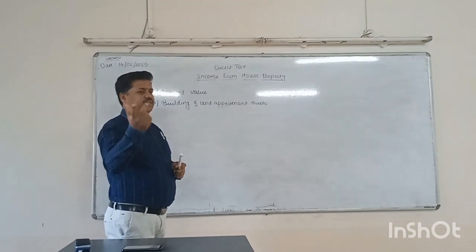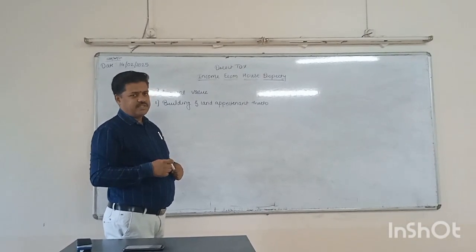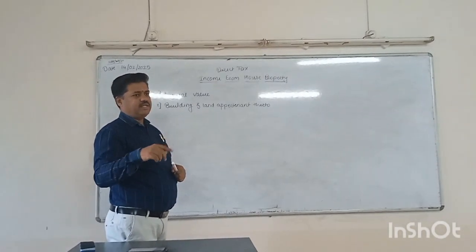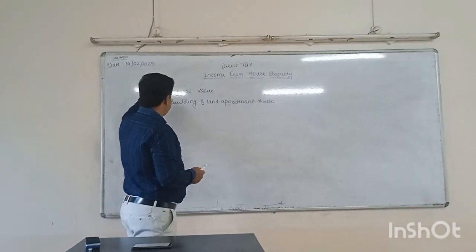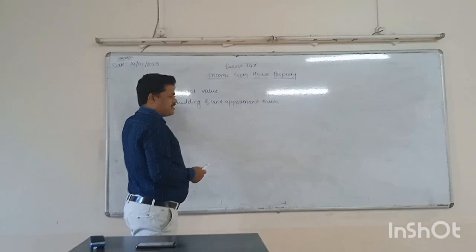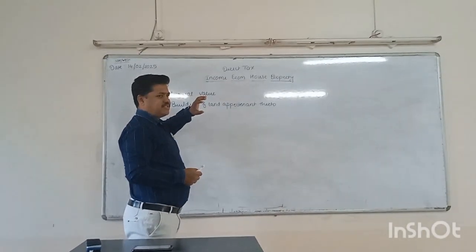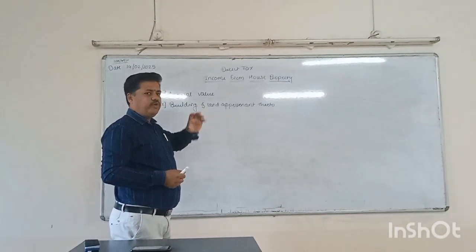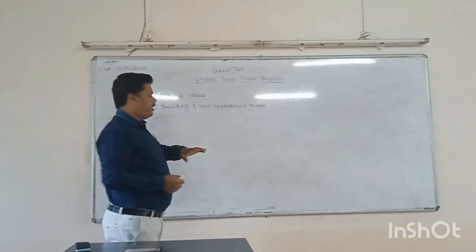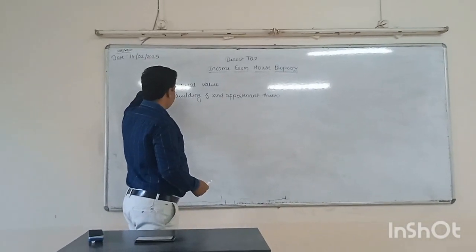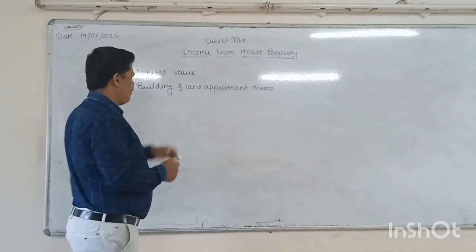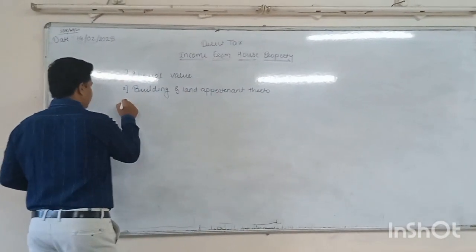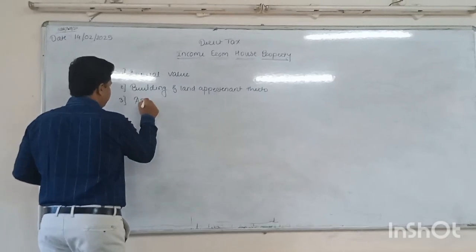It is chargeable either under the head profit and gain from business and profession, or under the head income from other sources. So the basic condition is that the annual value of the property is taxable, not the actual rent. We have to compute the annual value of the property. Today we are going to discuss how to compute the annual value of the property consisting of building and land appurtenant thereto, of which the third condition is that the assessee